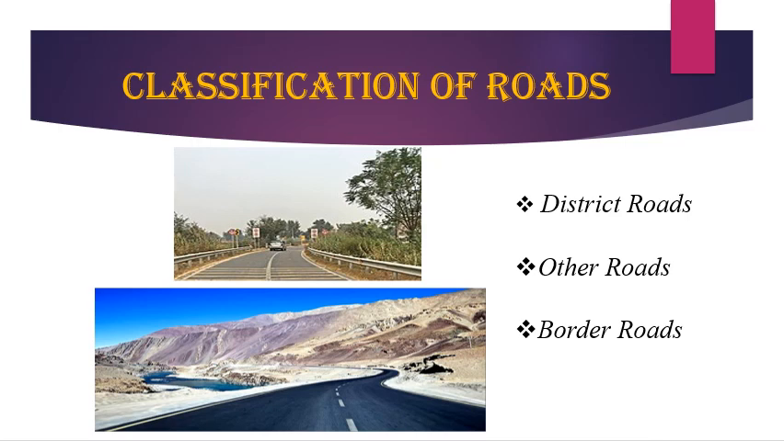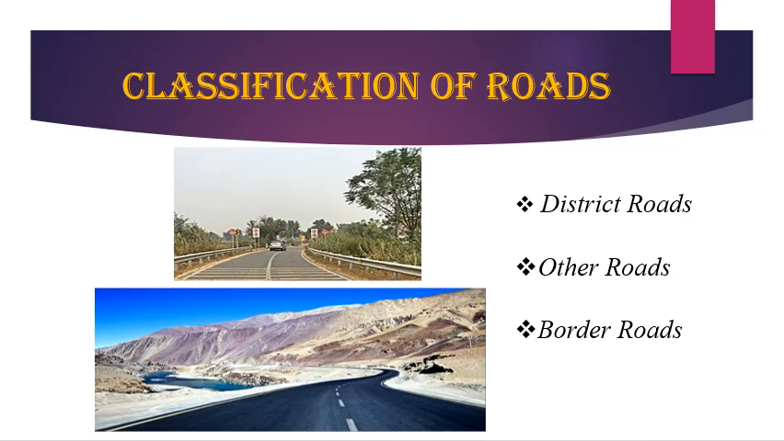Students, other than that, on the basis of material, roads can be classified as metalled roads and unmetalled roads. Metalled roads may be made up of cement, concrete or even bitumen of coal. Unmetalled roads are made of clay and crushed rocks and can be used in the dry season only.